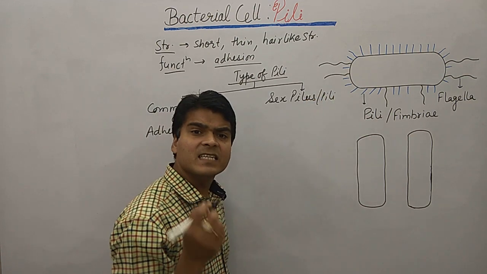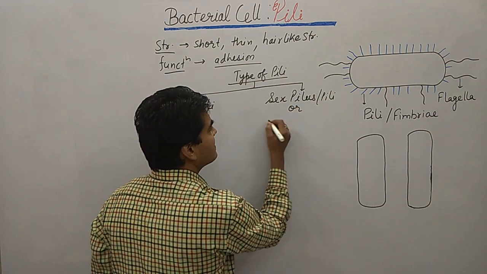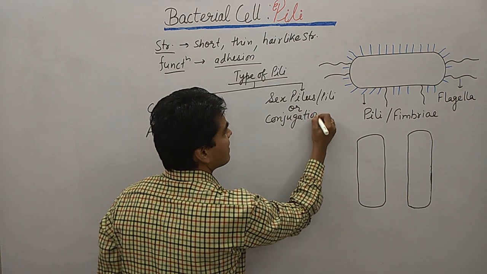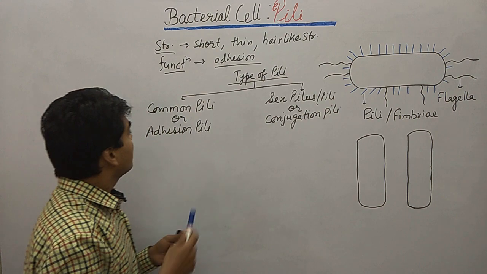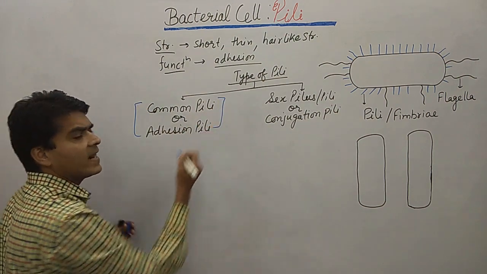It is also known as conjugation pili. Clear? So first we look at the structure of common pili or adhesion pili.